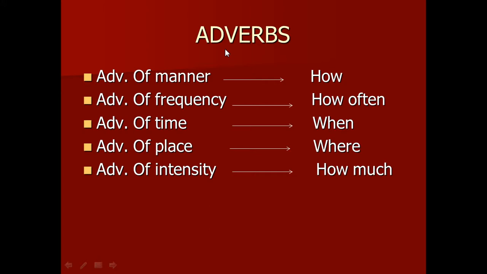Of course, after we identify the adverb in the sentence, to identify the kind of this adverb, we should form a question in our mind. According to the type of each adverb, we will choose one of the five question words that you can see here in front of you. Each kind has its own question word to form the question about.